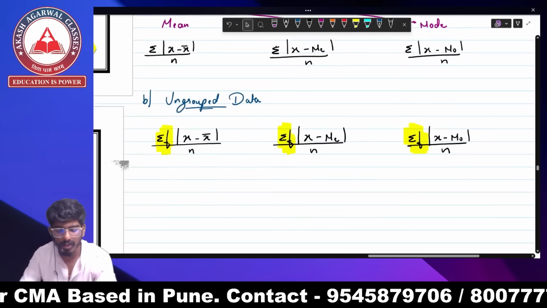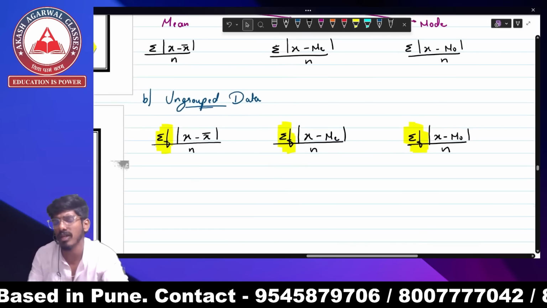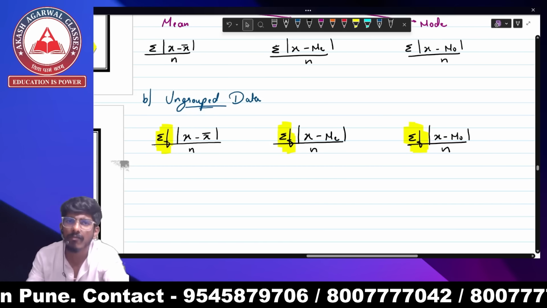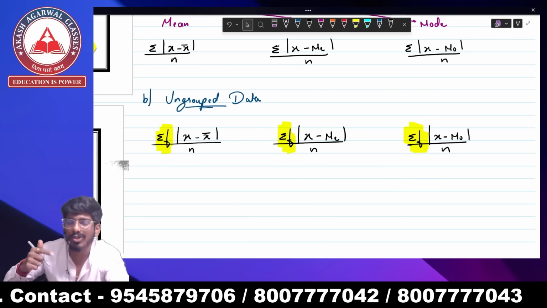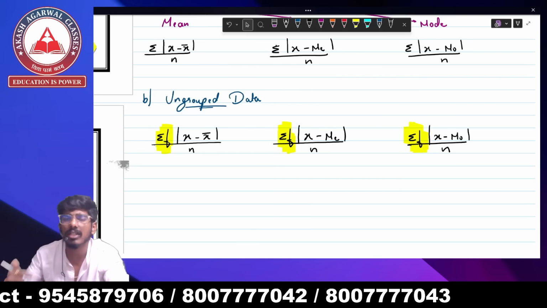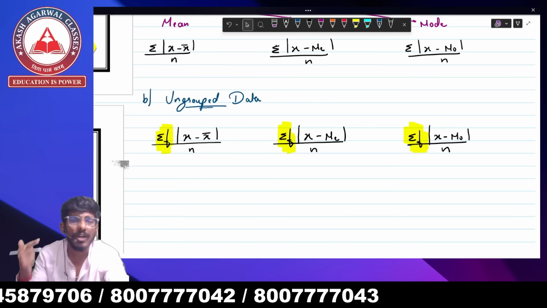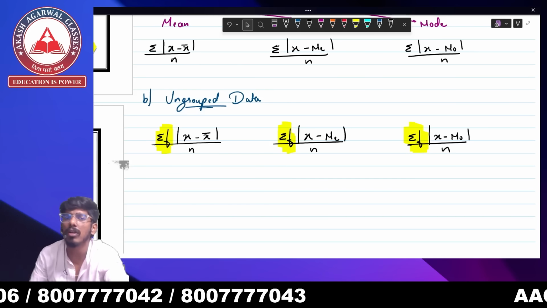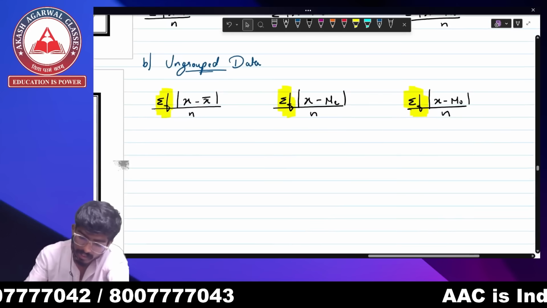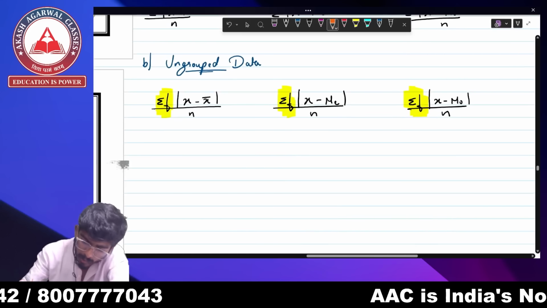So your ungrouped data's formula is summation of f, x minus x bar upon n in case of mean. Summation of f, x minus median upon n in case of median. Summation of f, x minus mode upon n in case of mode, right? So now let's go to the grouped data.